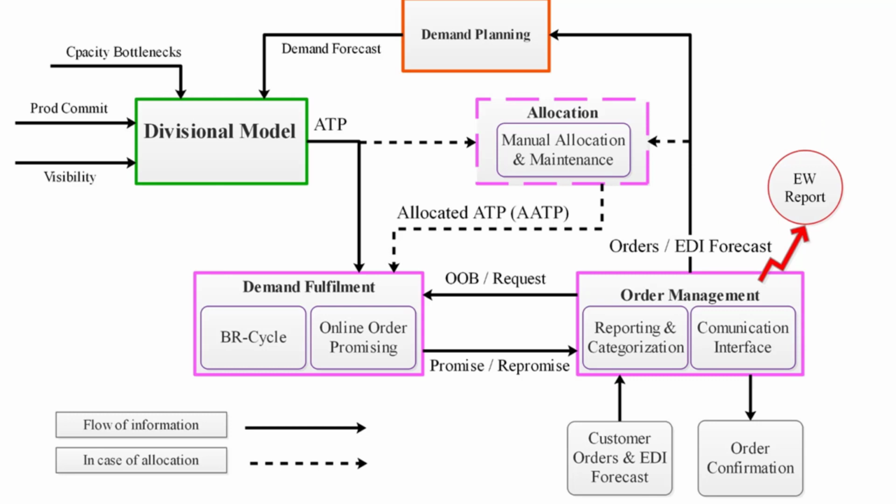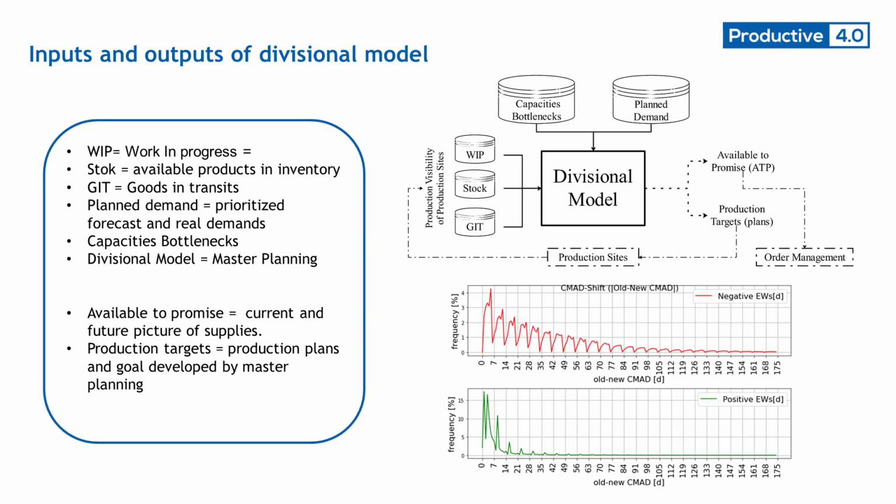Now, the issue is: if an early warning happens, how can we find out what the causes were? Was it due to stochasticity of demands or ATP? Or it might be due to inconsistency within the APS, which might cause the problem. This is why understanding the root causes of an error is a complicated process. This figure shows several inputs and outputs of the divisional model.